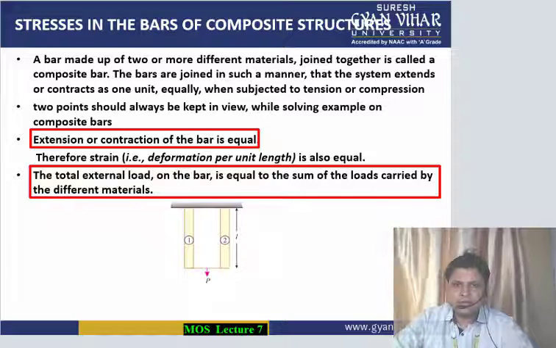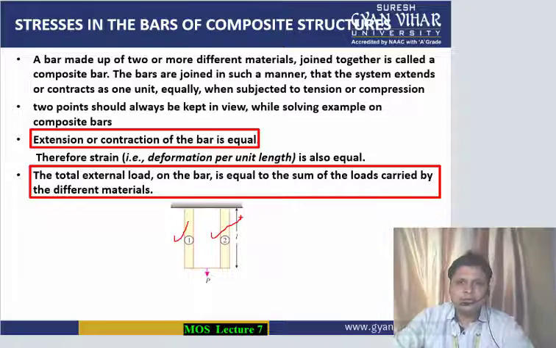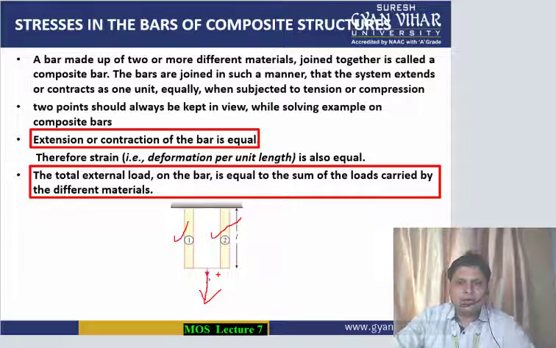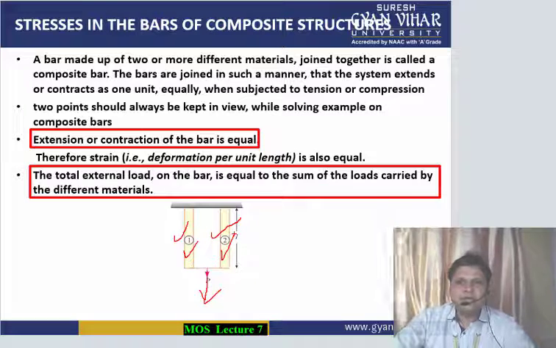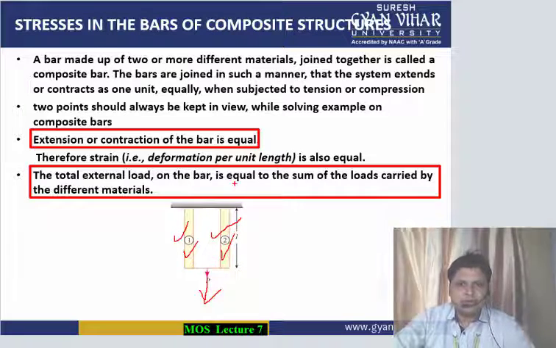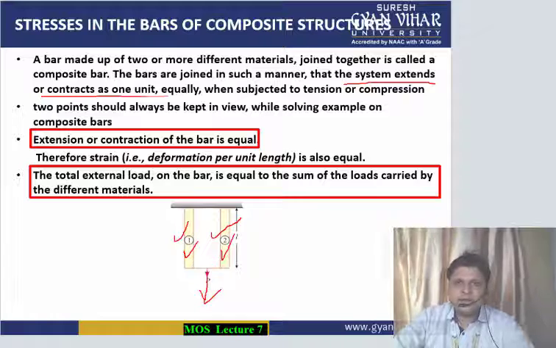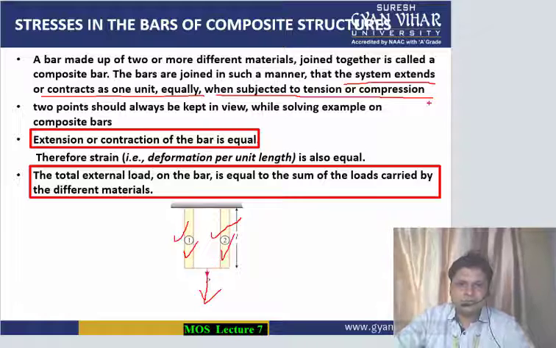Though there are two bars, bar number 1 and bar number 2, they are joined together in such a way that the extension or contraction is equal. For example, if you apply load in this direction, the extension of the whole bar is equal, meaning bar 1 and bar 2 both extend equally. This is a very important concept for a composite bar: the whole system extends or contracts as one unit equally when subjected to tension or compression.